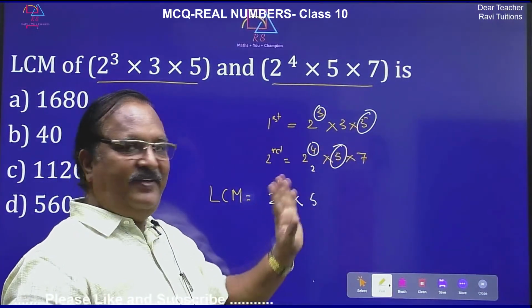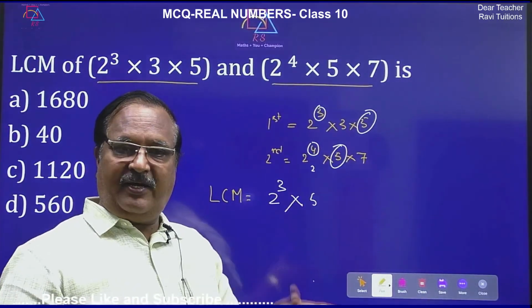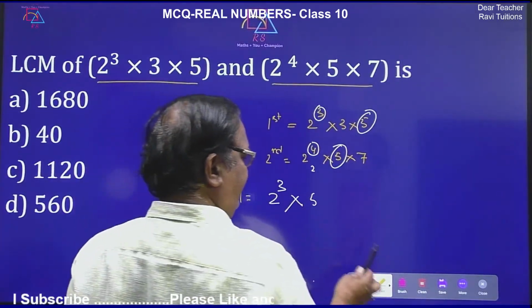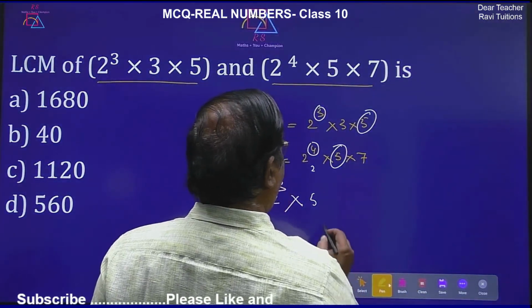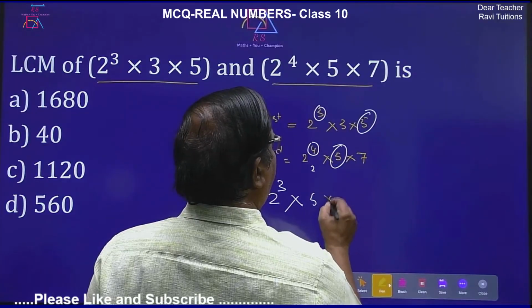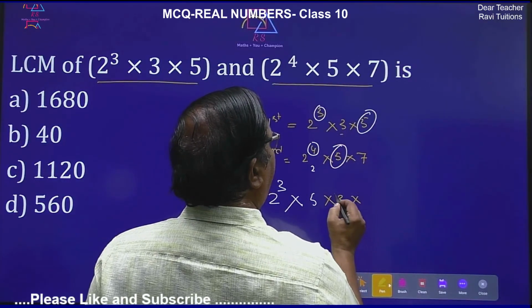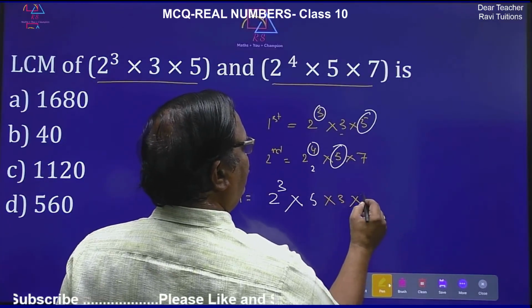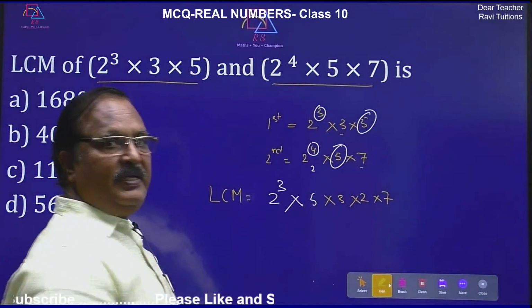And 5 and 5, 5 is common. So first you take the common and write the remaining. What is remaining here? On top, the remaining is 3, and here 1 2 is remaining, 1 7 is remaining, and this will be the LCM.